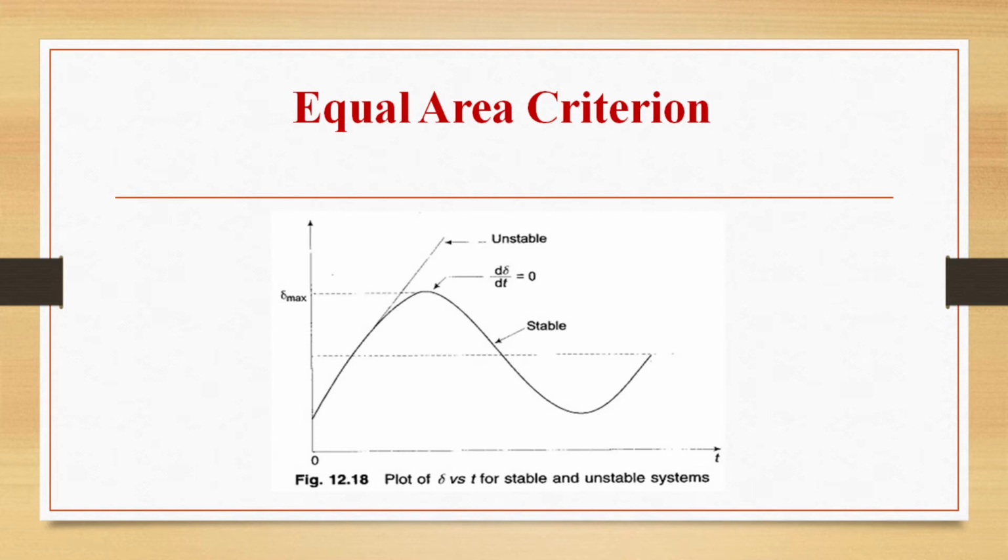Since the system is non-linear, the nature of its response, that is delta(t), is not unique, and it may exhibit instability in a fashion different from that indicated in this figure, depending upon the nature and severity of the disturbance. However, experience indicates that the response delta(t) in a power system generally falls in two broad categories. We can see those categories here, that is, stable and unstable.